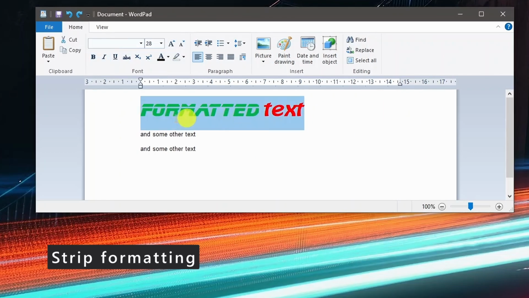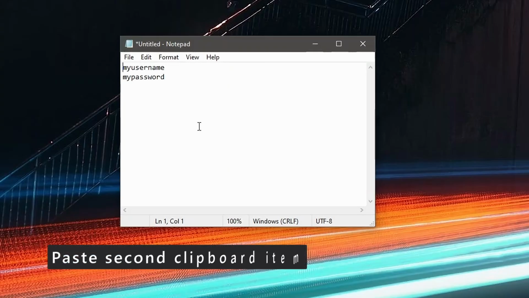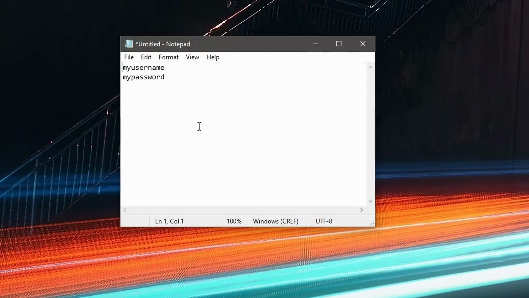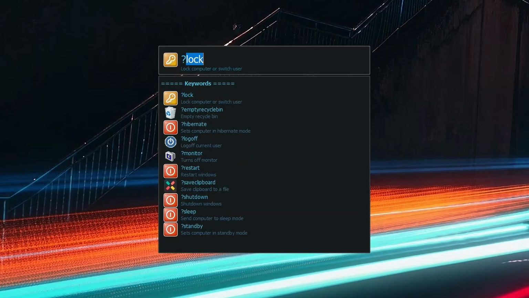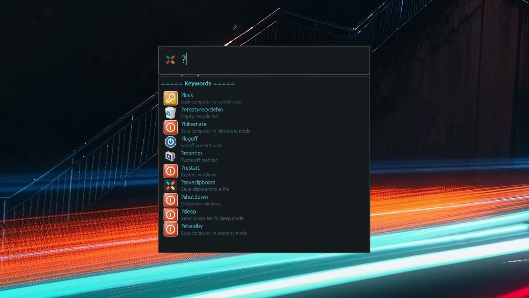The keyword text clean will remove formatting from the current clipboard item. You can bind a hotkey to this as well to quickly strip formatting. You can paste the second or older items from clipboard history, here demonstrated using a keyword assigned to a hotkey. Typing ?monitor turns off all screens to save energy and the environment. Typing ? will list a lot of handy Windows system commands.